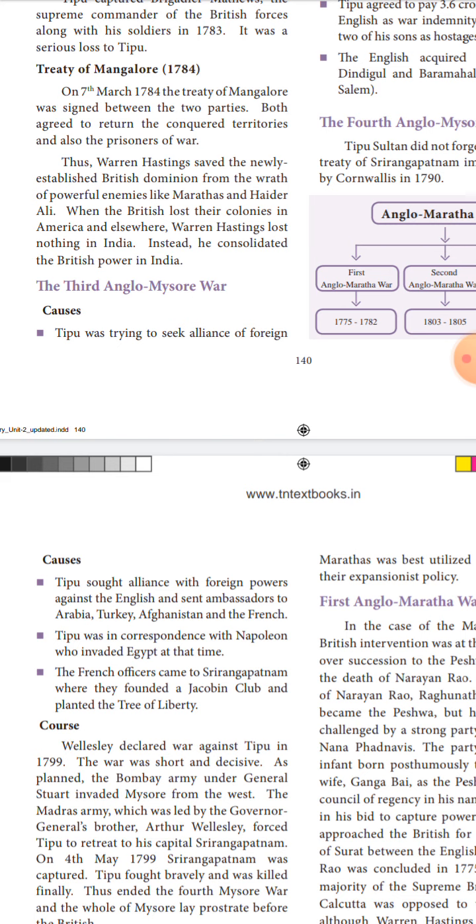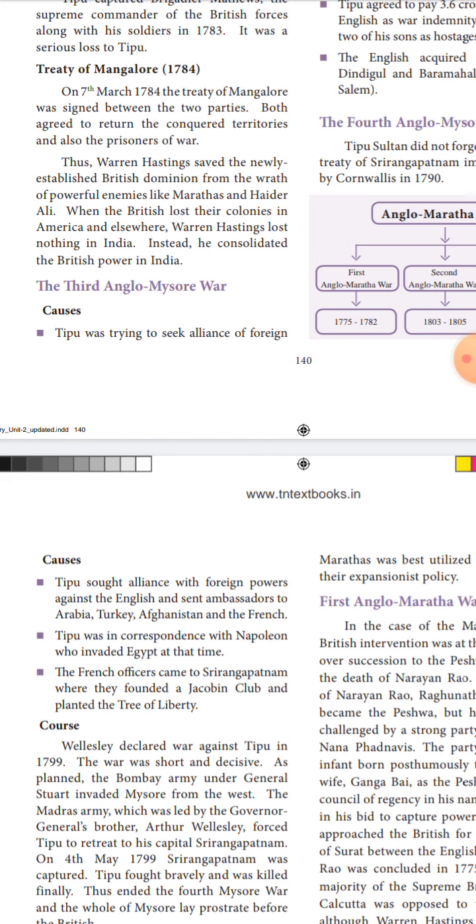So, the causes for the fourth Anglo-Mysore War. First of all, Tipu Sultan once again sent his envoys to different nations such as France, Turkey, Afghanistan, and Arabia, seeking foreign alliances against the British.